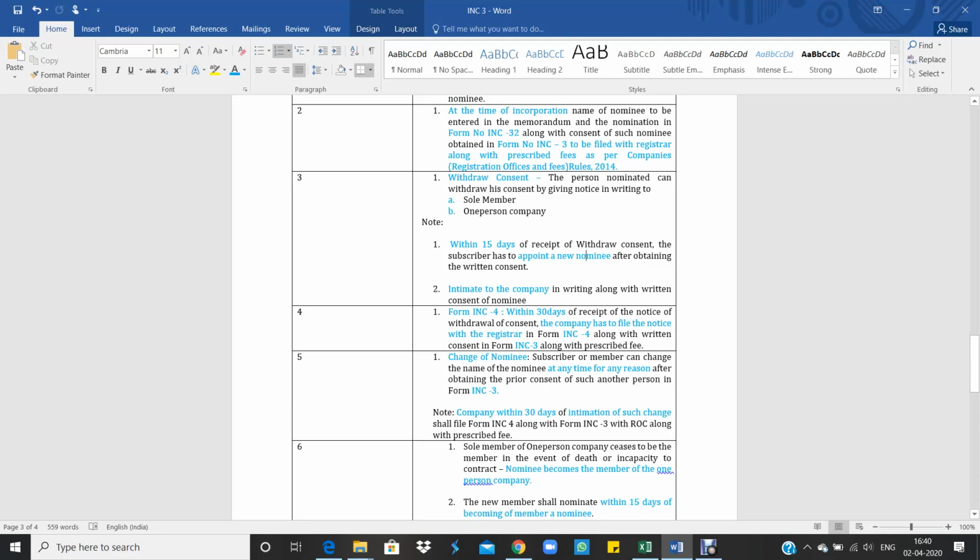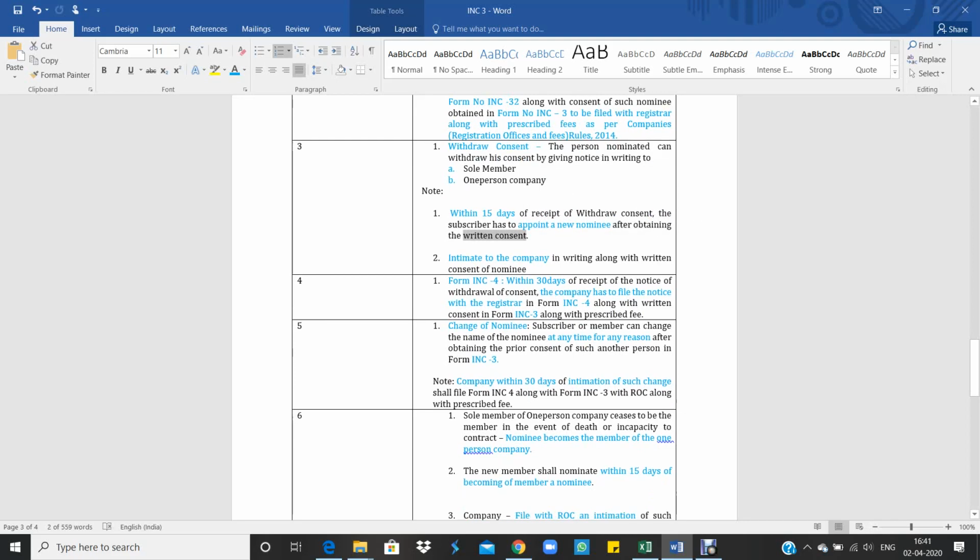If he wants to withdraw, he has to give a notice to the sole member and the one person company. Within 15 days of receipt of the withdrawal of consent, the subscriber has to appoint a new nominee after obtaining the written consent in the form of INC 3 again.